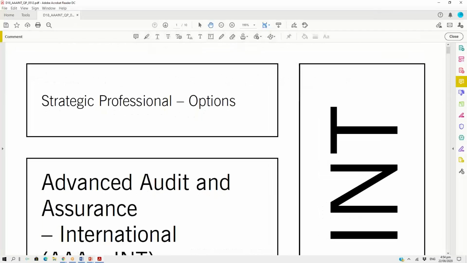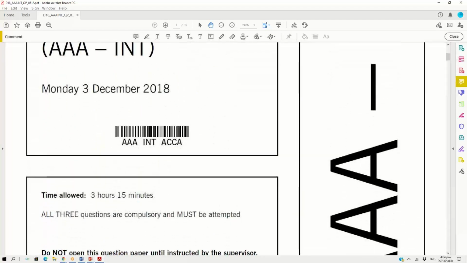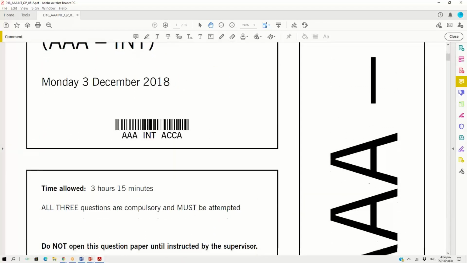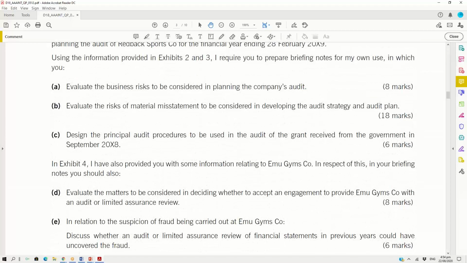For example, take a look at this paper in front of your screen. This is the December 2018 paper, right? You go down, you look at the first requirement on your screen. It says, evaluate the business risk to be considered in planning the audit. So I need to understand the requirement first. What is the examiner asking?